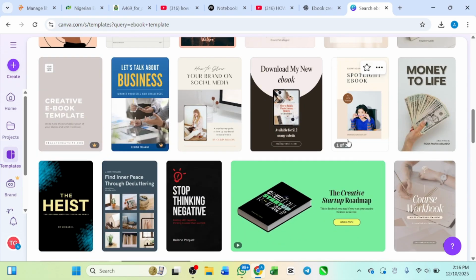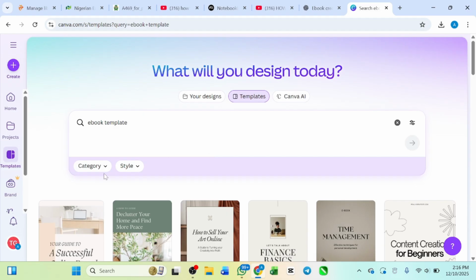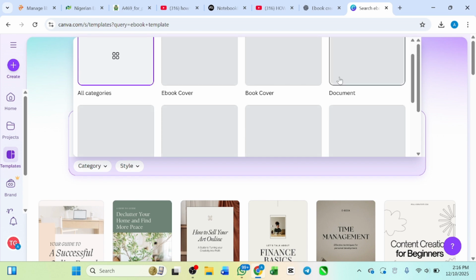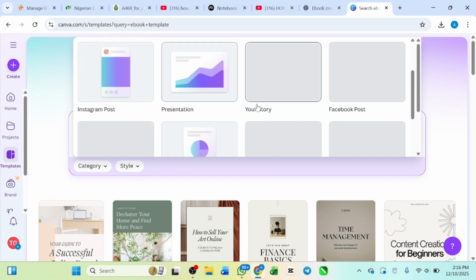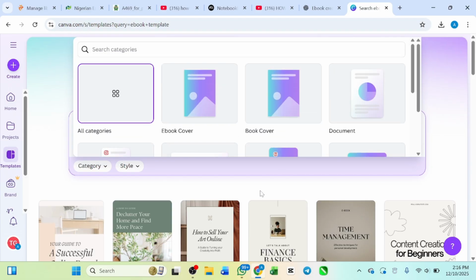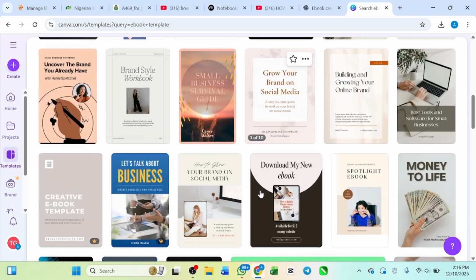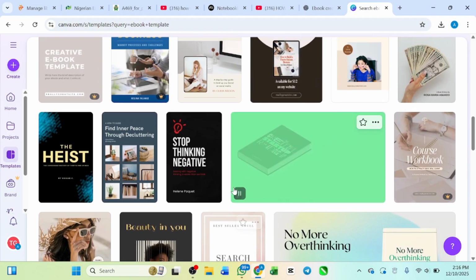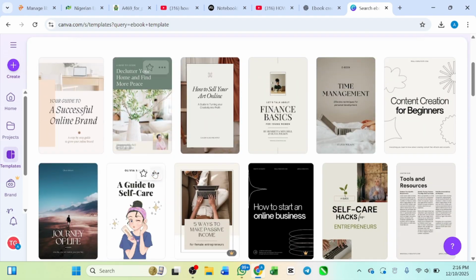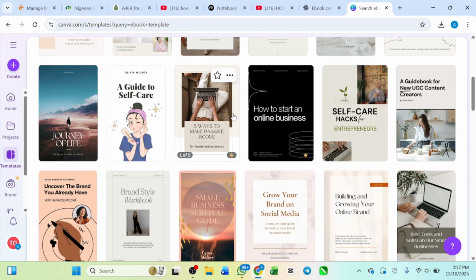And you can select by category. If I click this category, I can say covers, ebook cover, document, presentation, stories, book posts, and all those things. But I'm going to go with the manual way so that I can have too much option. This one is 15 page. Let me not waste much time. Let me go ahead and select this particular one. This one is 11 pages though. Let me just select it.